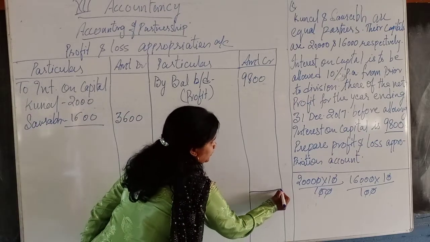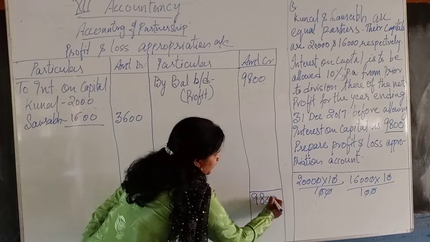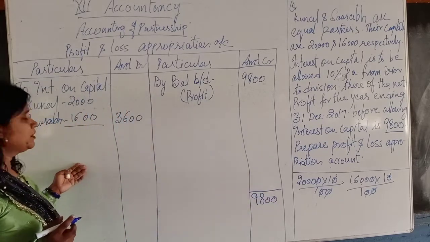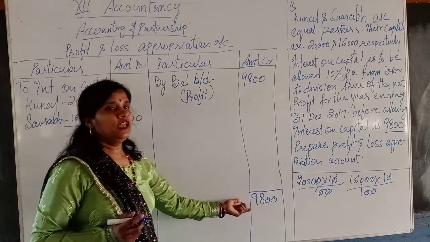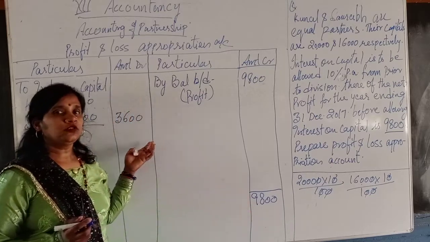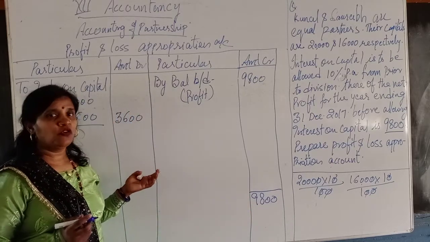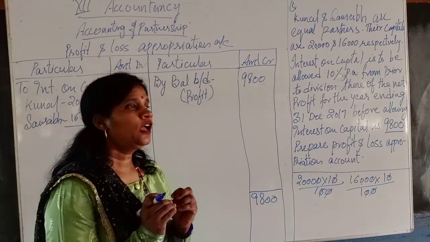First of all, the total of the credit side is 9,800 and there is no other information here, so it is already totaled. By seeing this we know that the total of the credit side is more and the total of the debit side is less. So what we have to do is balance the account, as I have told you.